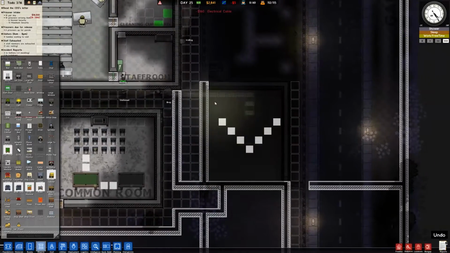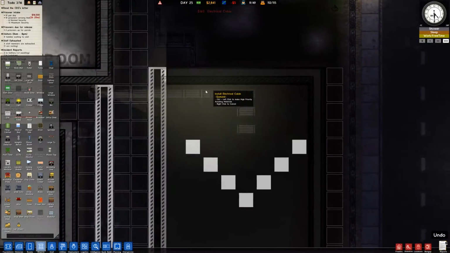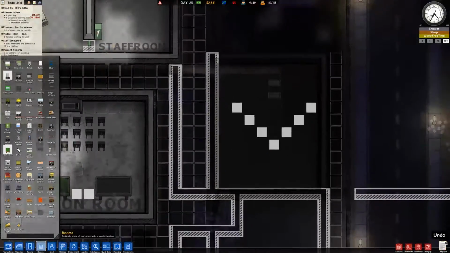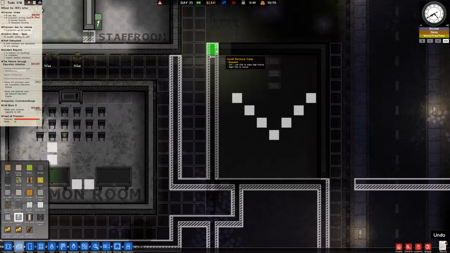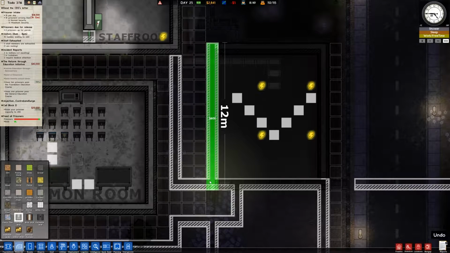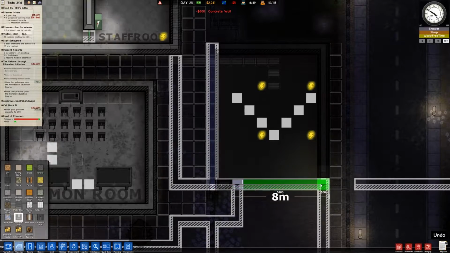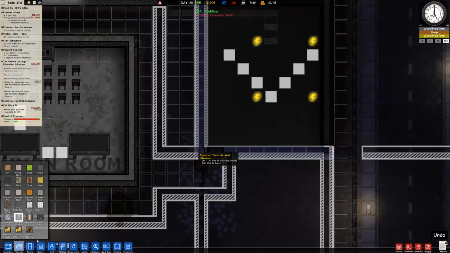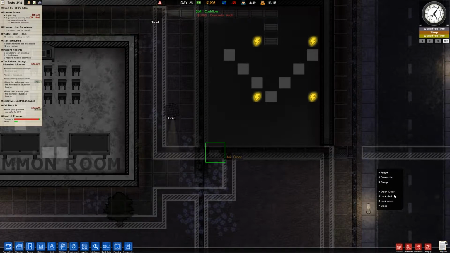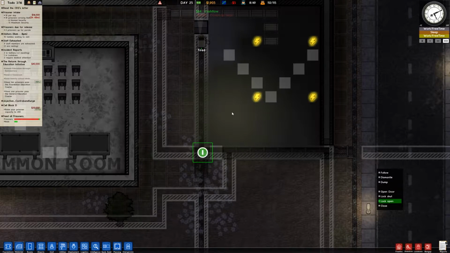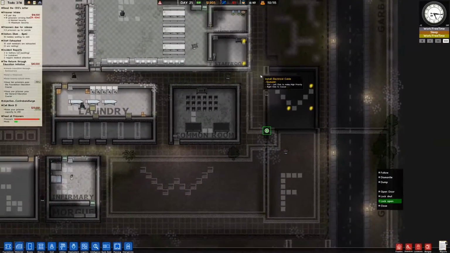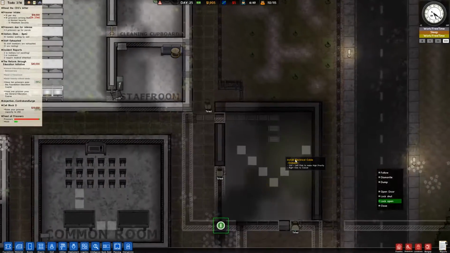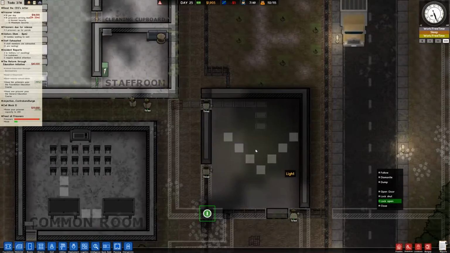Then I need a fence here. This is a fence here. I need to make this a wall. So this becomes a concrete wall along with that. And then that's a door. Yep, let's go ahead and open that up and let them kind of do their thing with that.